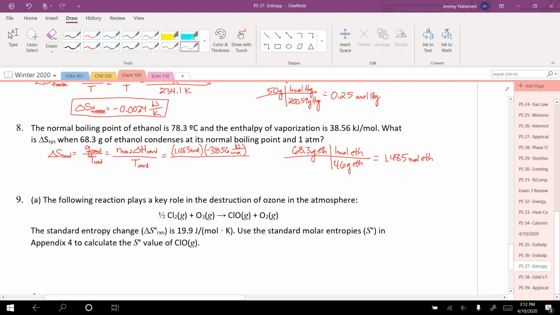Over the temperature, 78.3 plus 273 gives me 351.3 Kelvin. And I can go ahead and plug that stuff in.